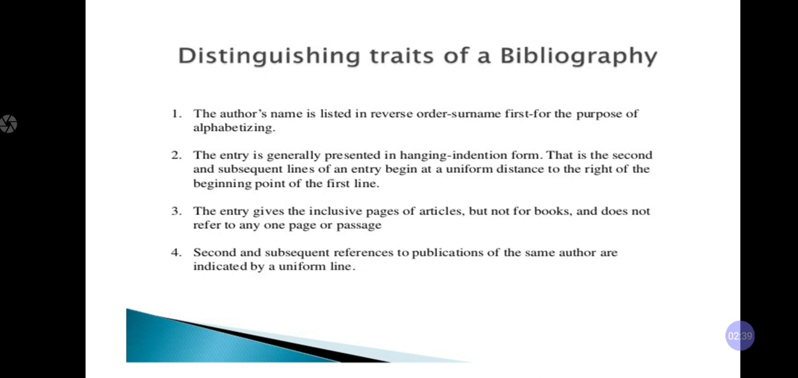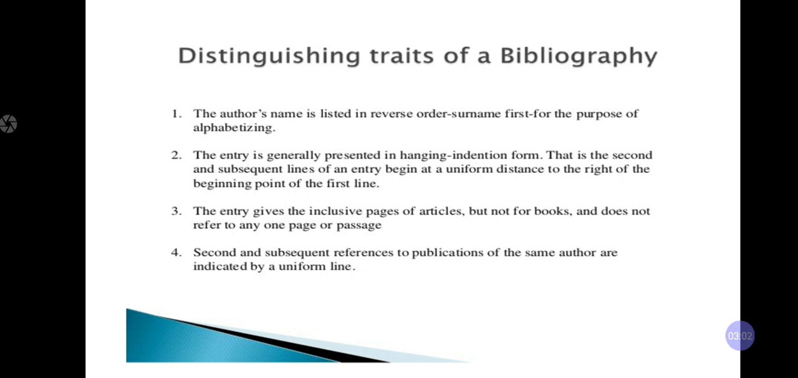The second one: the entry is generally presented in hanging indentation form. The second and subsequent lines of an entry begin at a uniform distance, meaning you have to keep a uniform distance to the right of the beginning point of the first line. You have to maintain that distance.